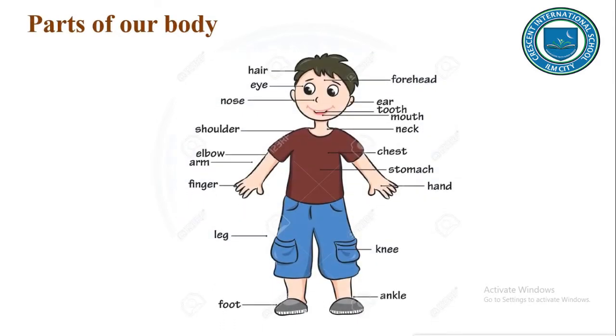Moving on further. Parts of our body. Now we will see the parts of our body. Hair, eyes, nose, shoulder, elbow, arm, fingers, legs, foot, ankle, knee, hand, stomach, chest, neck, mouth, tooth, ear and forehead. These are the parts of a body. Very, very important, my dear students.